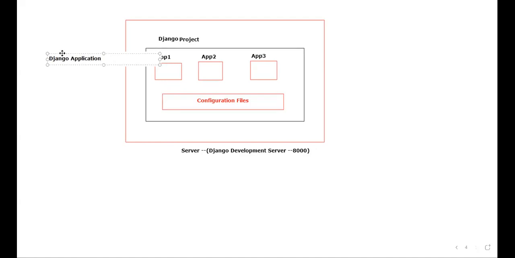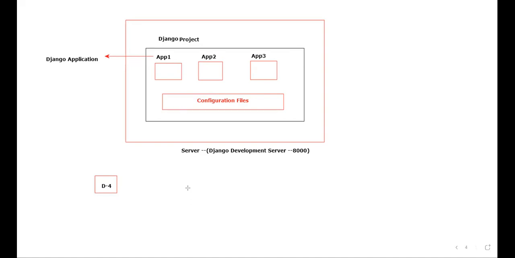Is that clear? By looking at the diagram, this is diagram number 4. I would like to write this as D4. Please make sure that you take the screenshot very quickly. Now tell me, looking at the diagram, what is a Django project? I can tell like this: a Django project is a collection of applications and configuration files which are used to form a complete web application. Yes or no? That's the definition that I can tell.